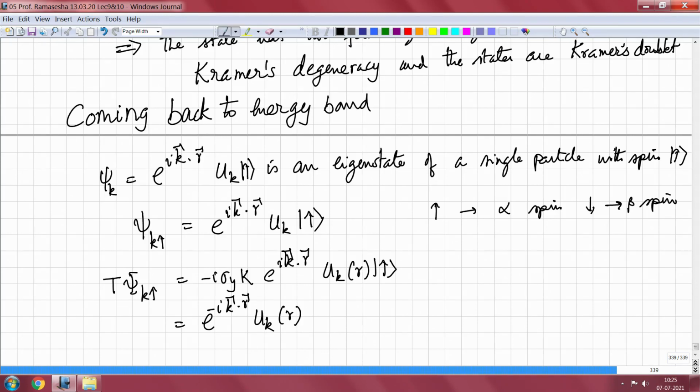I can take uk of r to be real without any loss of generality. Minus I sigma y K is actually only minus I sigma y, because K is already operated on, because the spin up or spin down does not have an I.